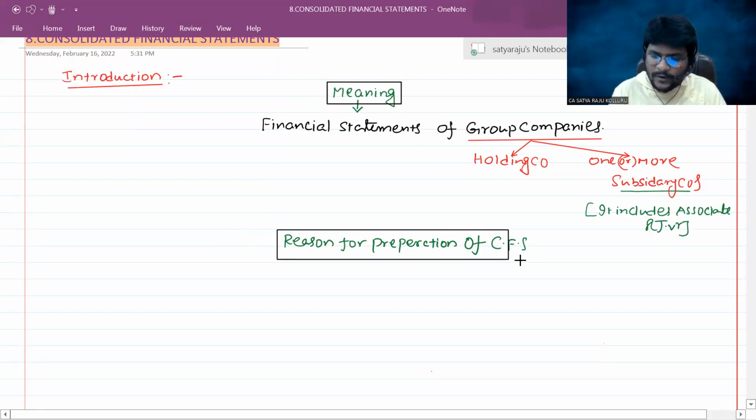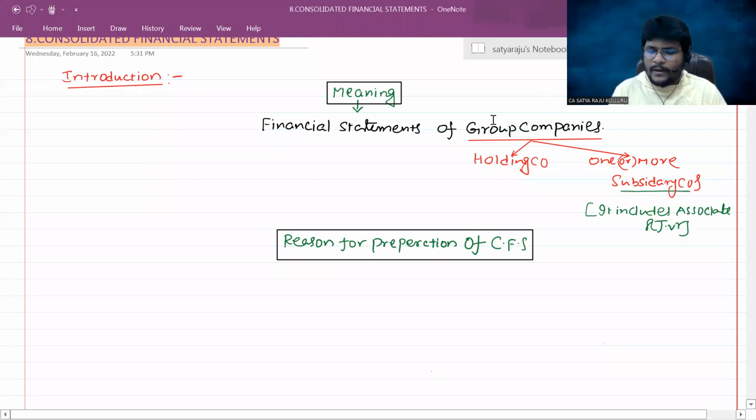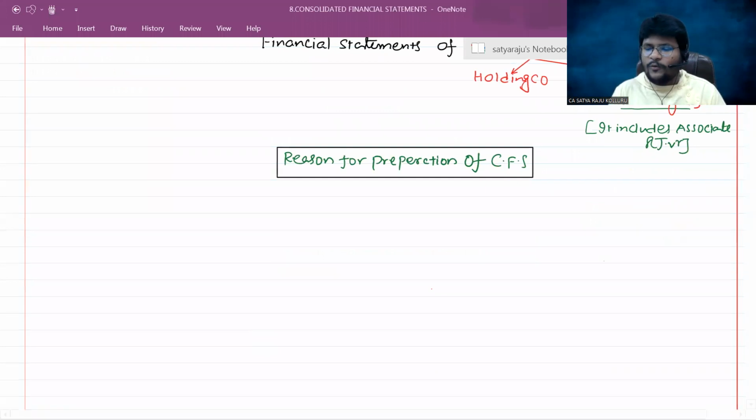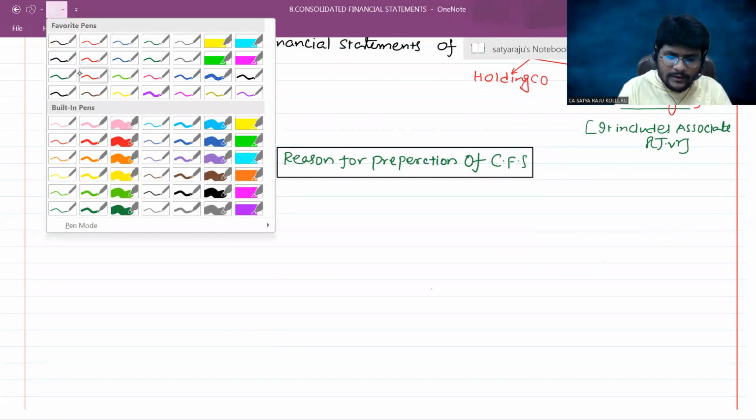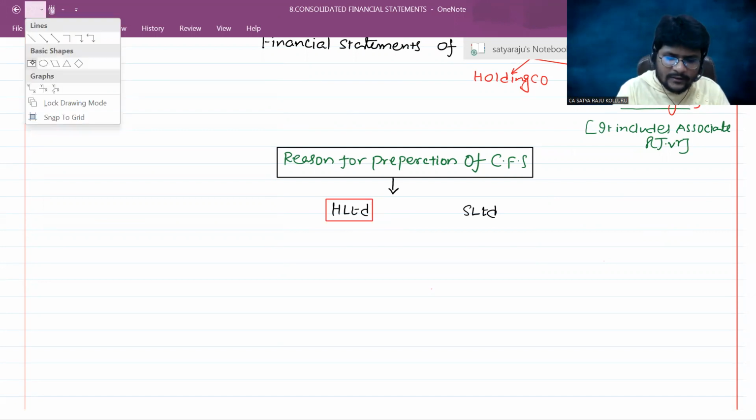Now, the reason for preparation of consolidated financial statements. Sir, you know, in the case of a holding-subsidiary relationship, what will happen generally? Let me take one example for better understanding. For example, H Limited is a company which is a holding company. S Limited is another company which is a subsidiary company. There are two companies: one is H Limited, another one is S Limited.